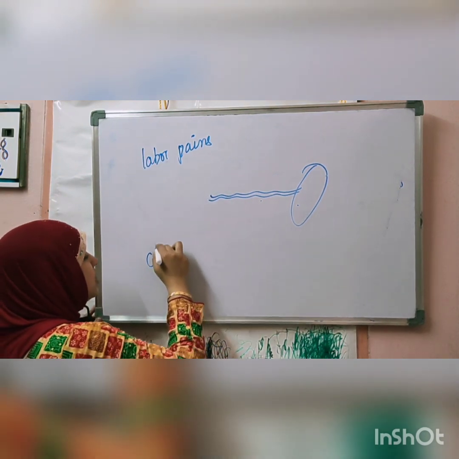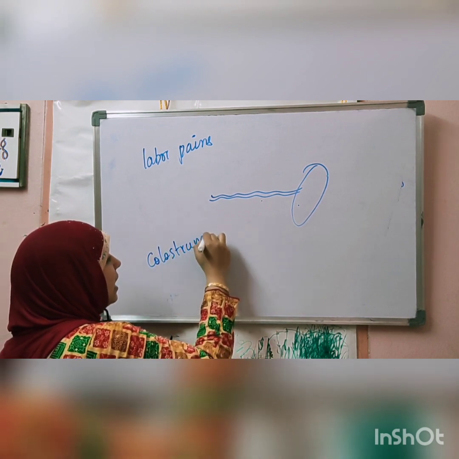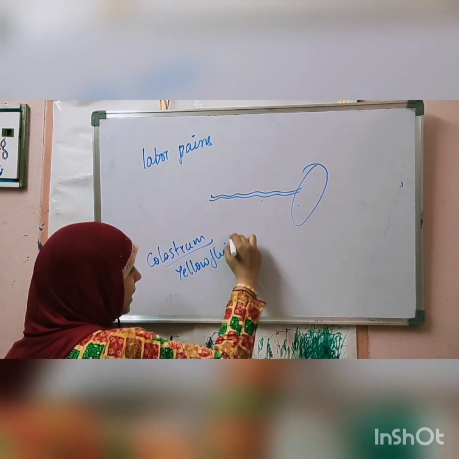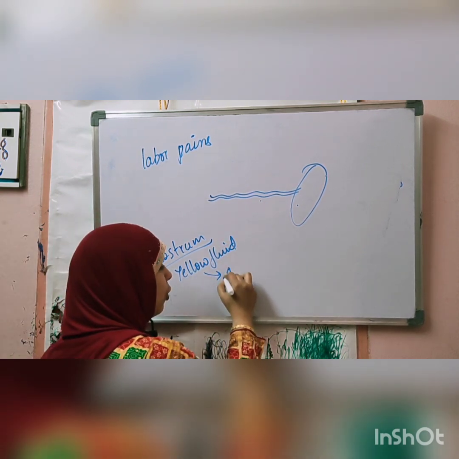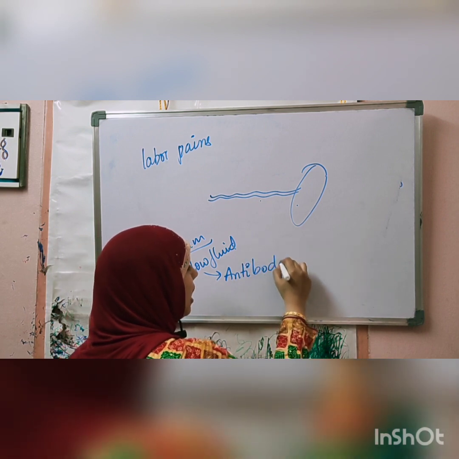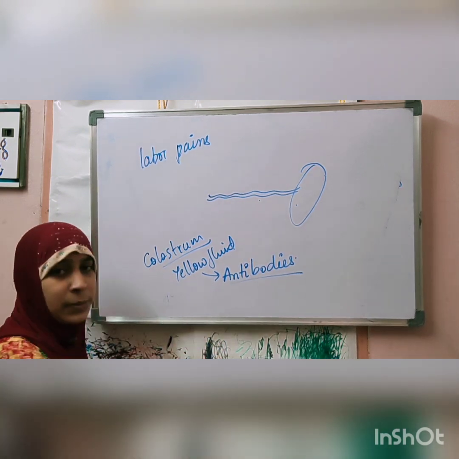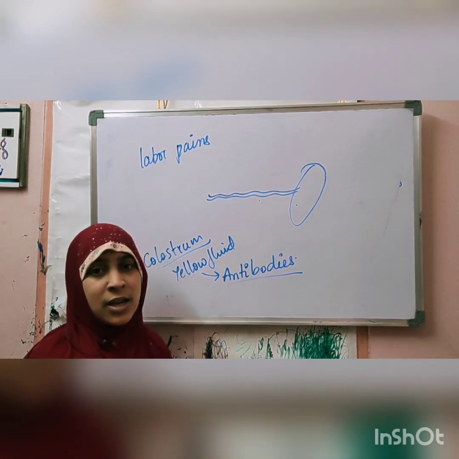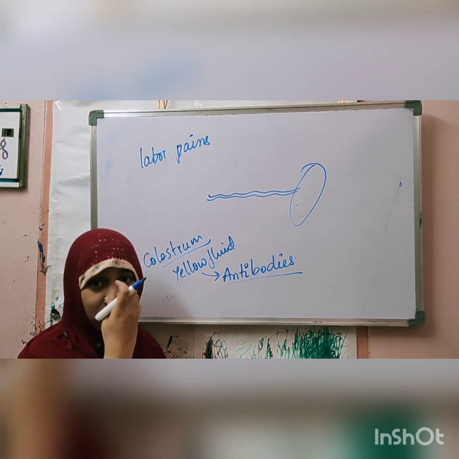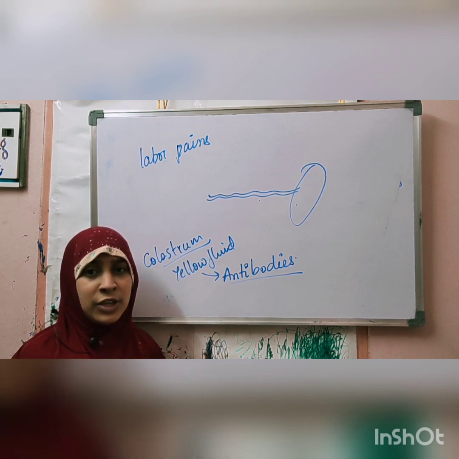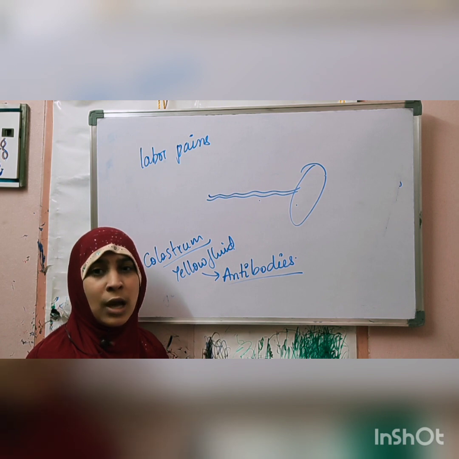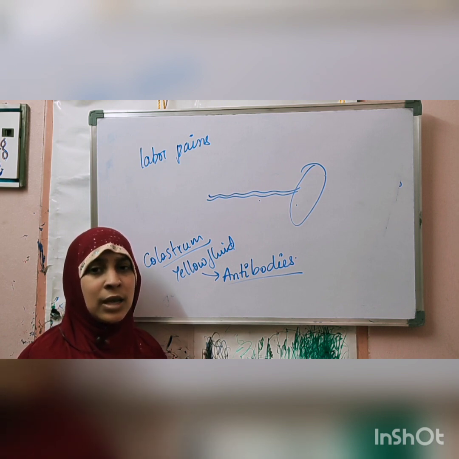Second thing is colostrum starts developing in the mother's mammary glands. This is a pale yellow color fluid, not thick yellow, which is rich in antibodies. These antibodies are very good for providing immunity to the baby. Till now the baby has not been in contact with the external world. The mother's womb is protecting the baby from any kind of infectious agents present in the external environment. So this colostrum is very important to develop immunity in the baby. In the first 1 hour after the baby's birth, colostrum is definitely fed.